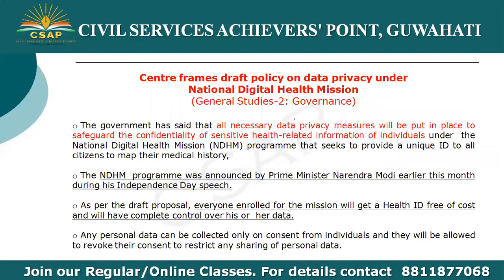Now the next important topic: Center frames draft policy on data privacy under the newly announced National Digital Health Mission. So the National Digital Health Mission was announced by the Prime Minister recently. So this topic we will study under the General Studies 2 paper, topic governance.